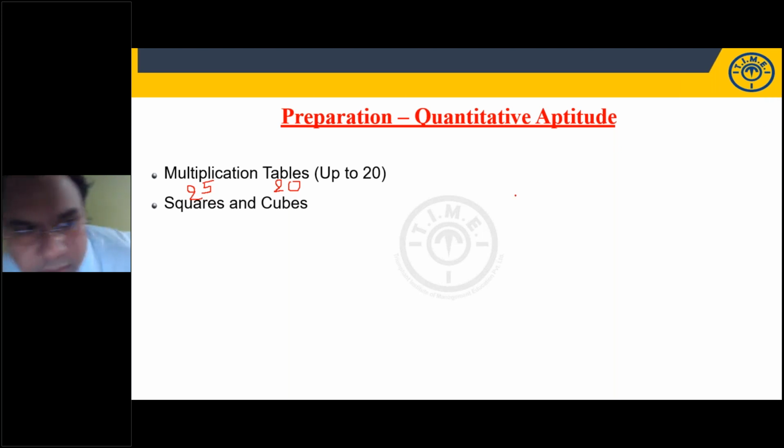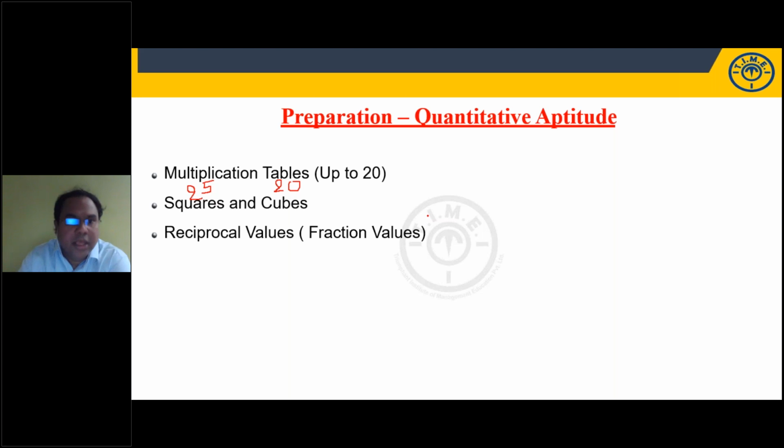Yes, sorry. Squares of first 25 natural numbers and cubes of first 20 natural numbers. Then reciprocal values. These are fraction values. Up to 12, 1 by 2, 50%, 1 by 3, 1 by 4, up to 1 by 12. You have to learn these reciprocal values, students. We'll discuss all these, right?